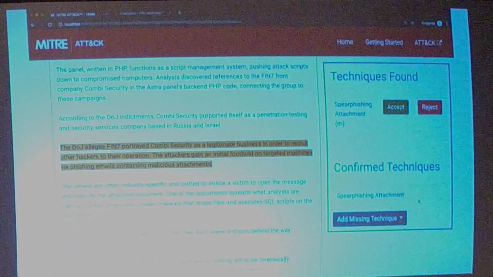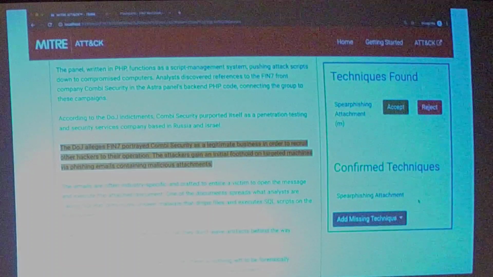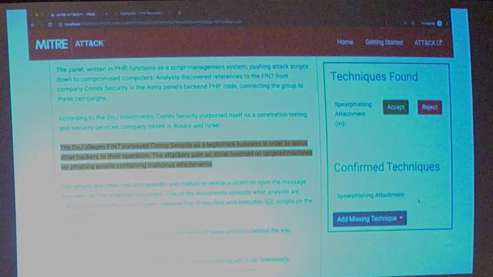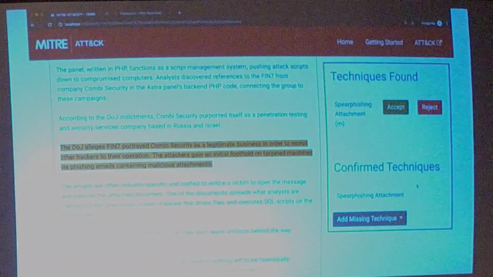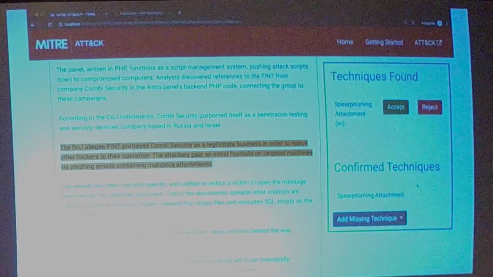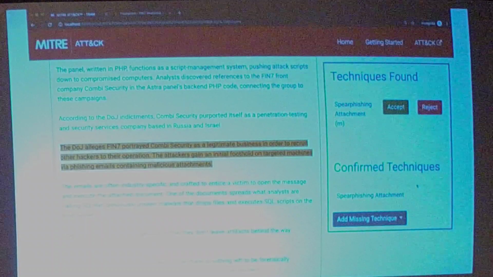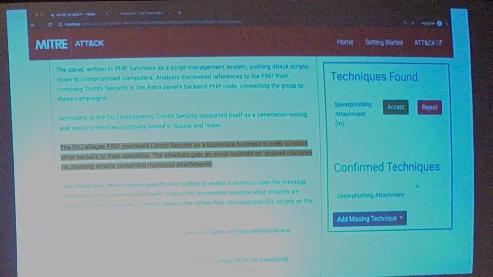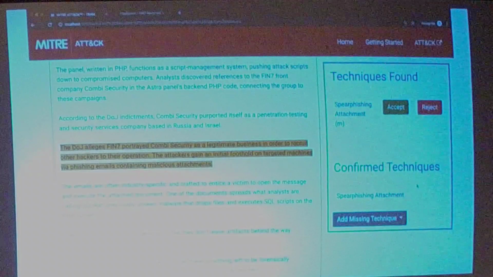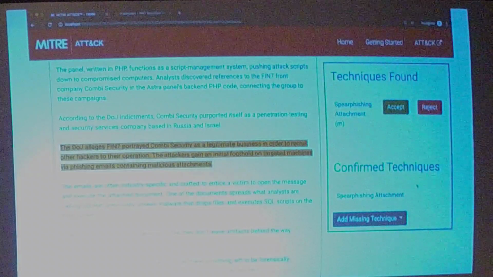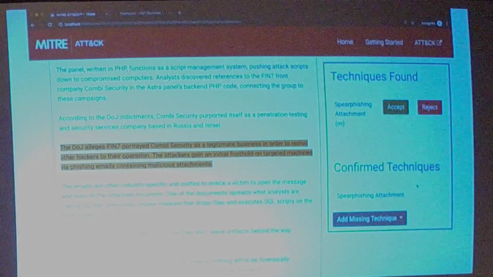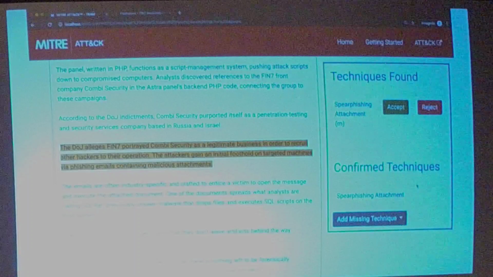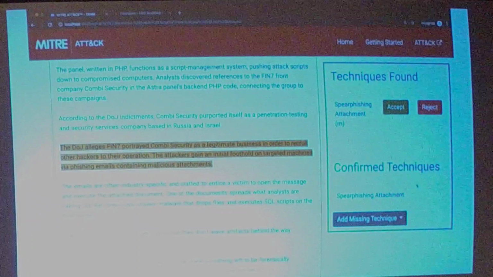Like Jackie mentioned, this is important in differentiating when techniques are right or wrong, so that we can give the model that information, so that hopefully next time we run this report, it won't tag that as spear phishing link. That's a very similar example for the computer to differentiate, so we're working on getting more data in there so it can make those distinctions. But it's a start. I'll go ahead and look for other techniques in this report.